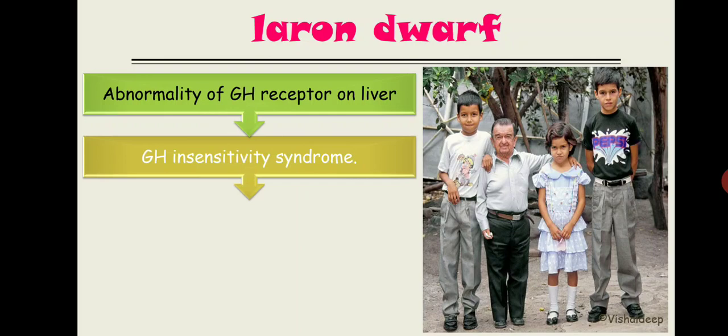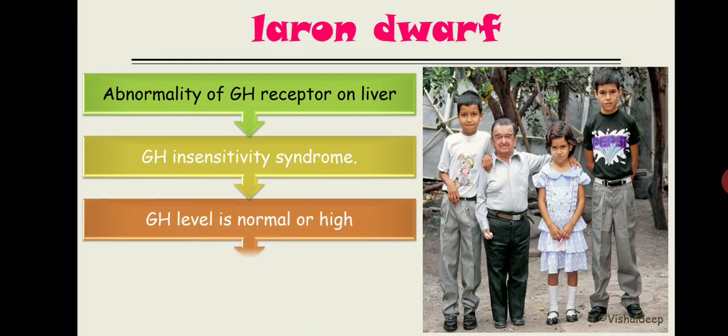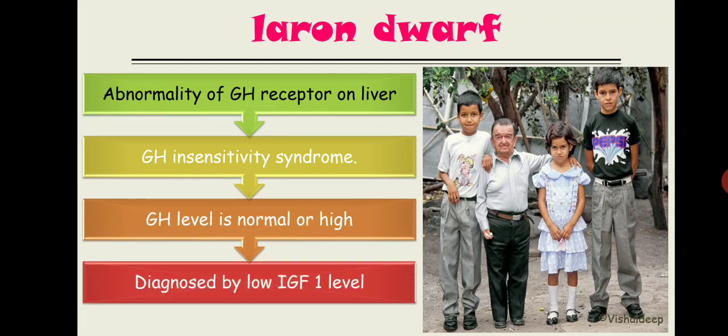In the same fashion as in pygmies of Africa, growth hormone level is high or normal, and this condition will be diagnosed by a low level of IGF-1. Alright. Now the difference between pygmies of Africa and Laron dwarf is that in pygmies of Africa the entire tribe is affected, while in case of Laron dwarf there is an isolated case.